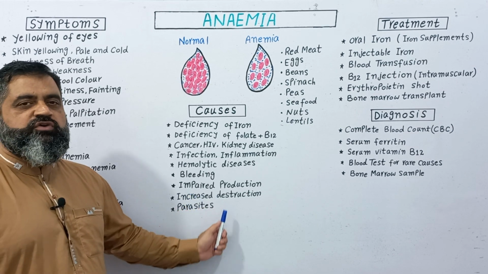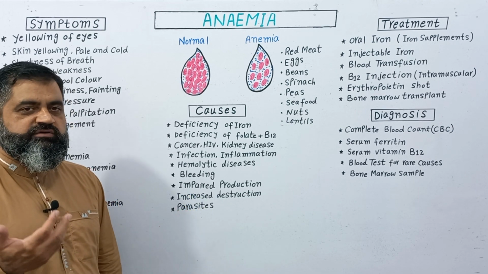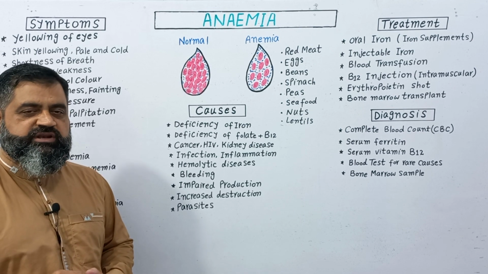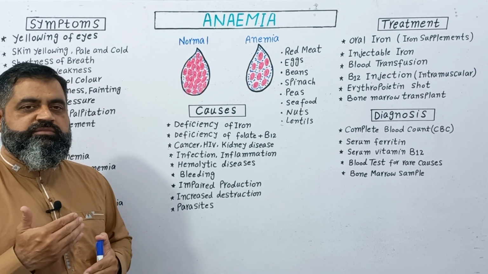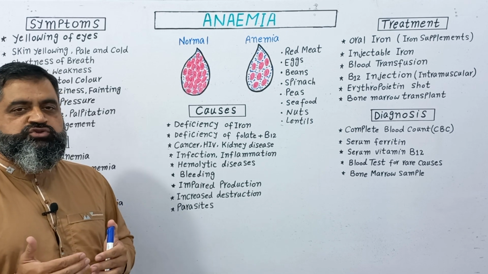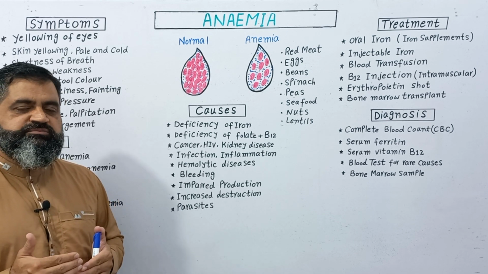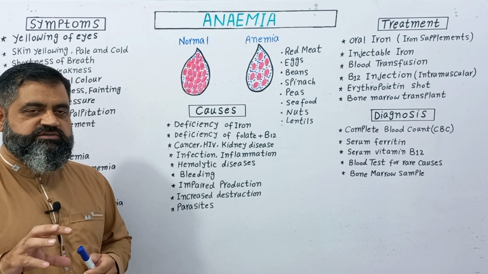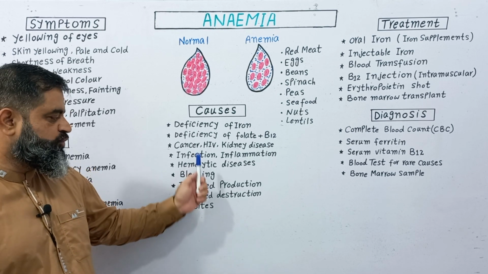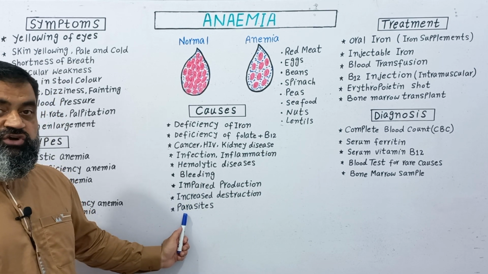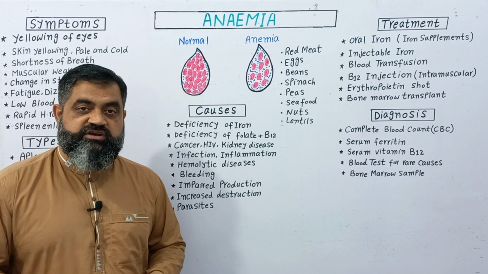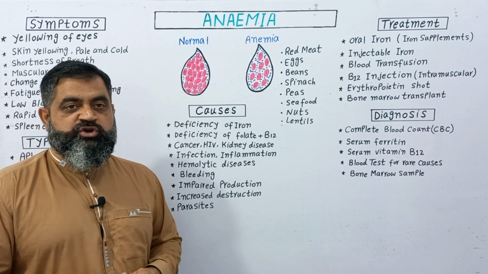Increased destruction of red blood cells: as you know, our red blood cells have a lifespan of 120 days, after which they are destroyed. So if the destruction rapidly increases due to some disease or other factors, this can also lead to anemia.